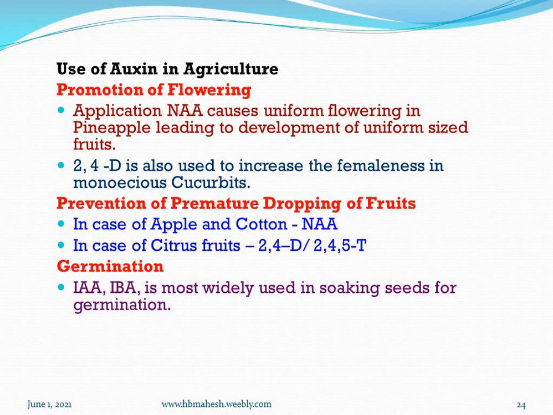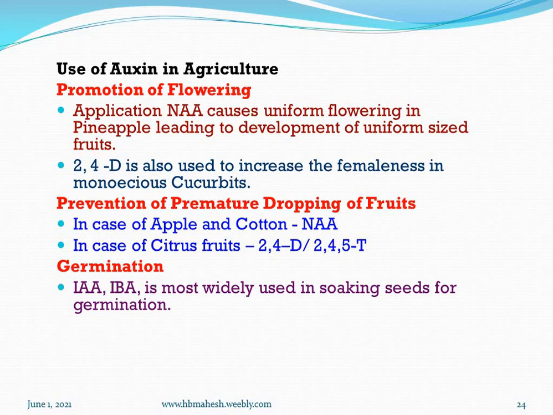uniform sized fruits. So it promotes flowering, and there is uniformity at a time. Because for crop harvesting, it will be very useful and helpful. 2,4-D is also used to increase the femaleness in monoecious cucurbits. Then it prevents premature dropping of fruits.